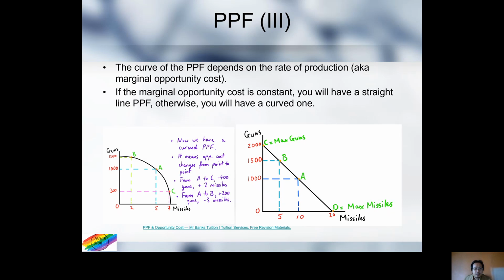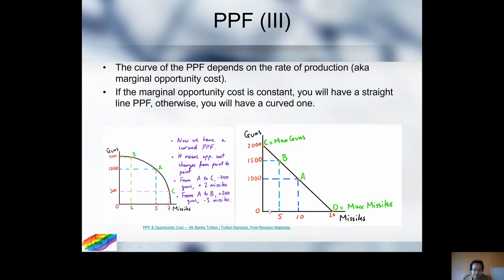So PPFs generally, like I mentioned, are curves. But if your rate of change, your marginal opportunity cost, is always constant, you will actually have a straight-line PPF, and that looks something like that.